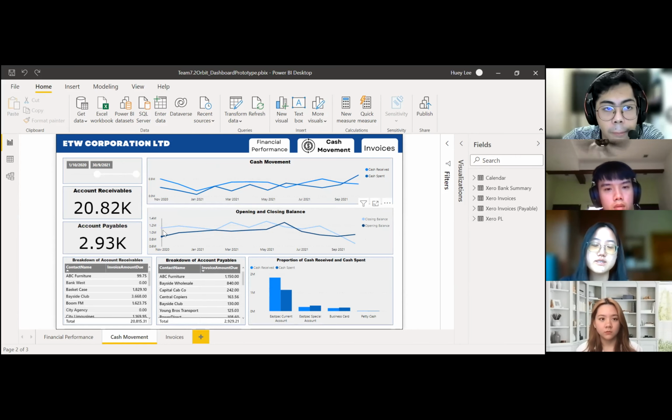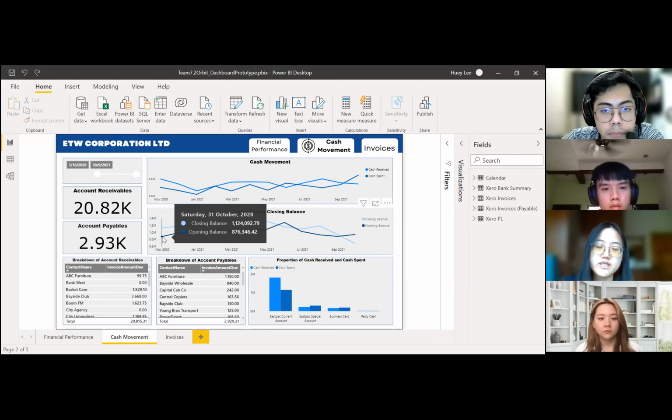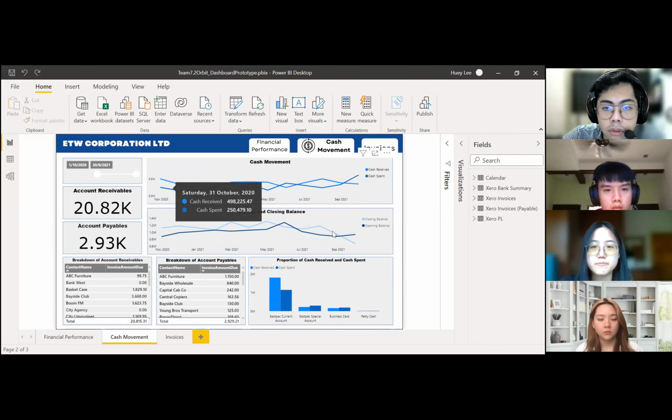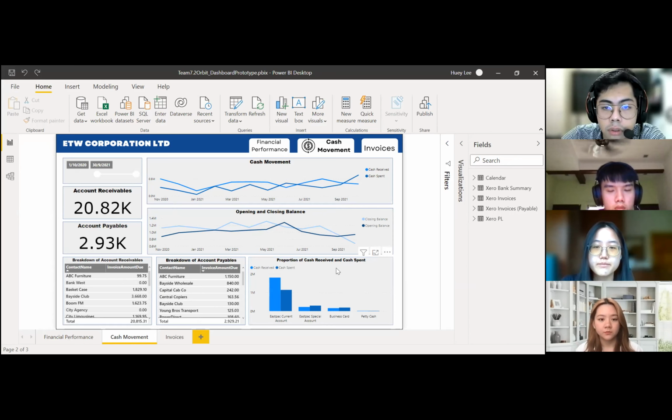These two graphs are related in the way that the closing balance for each month is obtained by using the opening balance plus cash received and minus the cash spent. The proportion of cash received and cash spent can be seen in this graph.